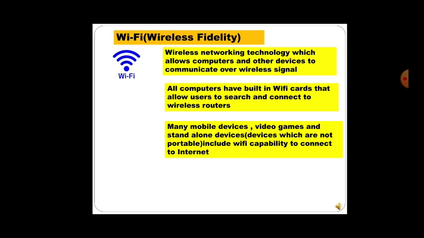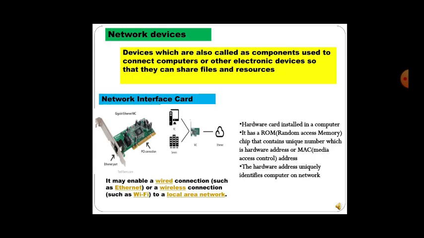Next, Wi-Fi. Everyone knows the word Wi-Fi. So what exactly is Wi-Fi? It is wireless fidelity, a wireless networking technology which allows computers and other devices to communicate over wireless signal. All computers have built-in Wi-Fi cards that allow users to search and connect to wireless routers. Many mobile devices, video games and standalone devices, which are devices that are not portable, so you can't carry them anywhere you want, include Wi-Fi capability to connect to the internet.